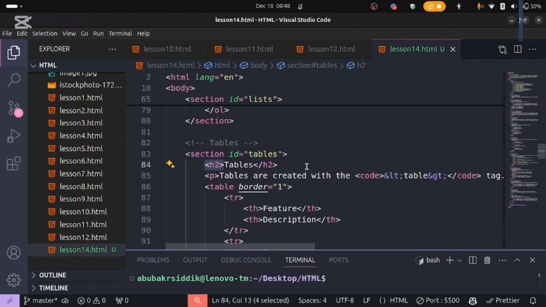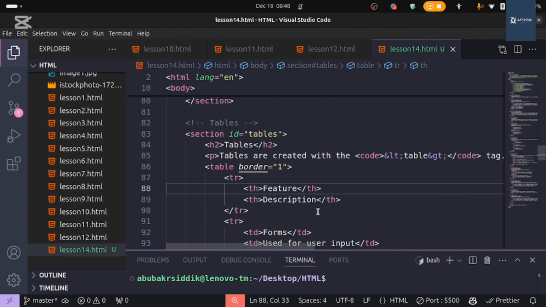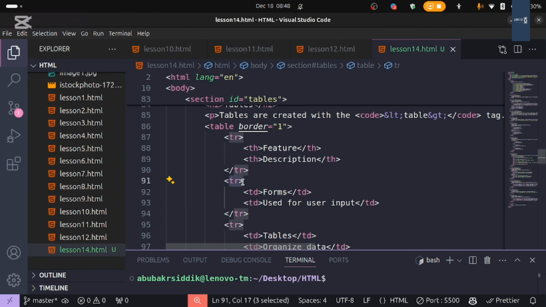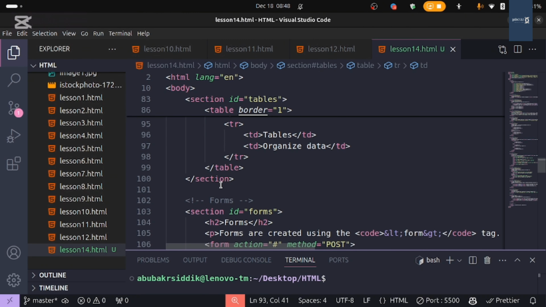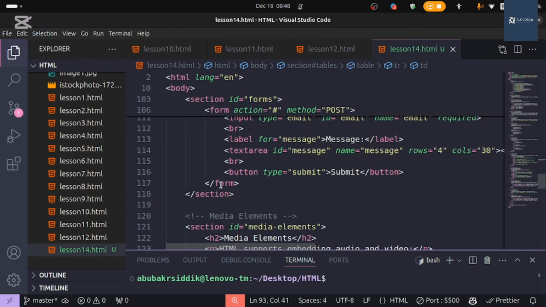And next one we have a section which is tables. Inside our tables we have H2 for the title and P for the subtitle, and we are using table. For example, we are using border one, right, in order to make a border, and we have a table row, table head, and inside our next table row we have table data. Next we have forms. I have explained how forms work.